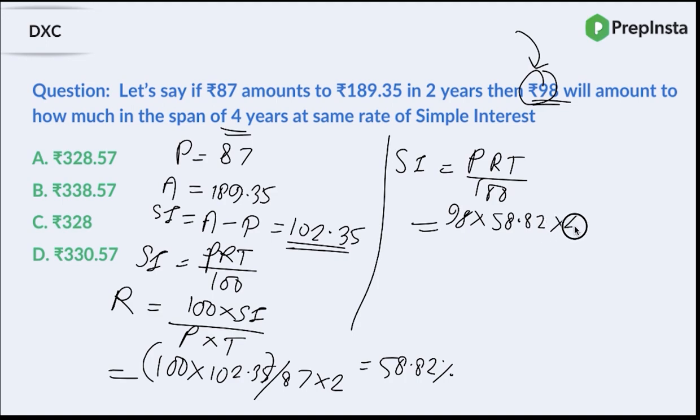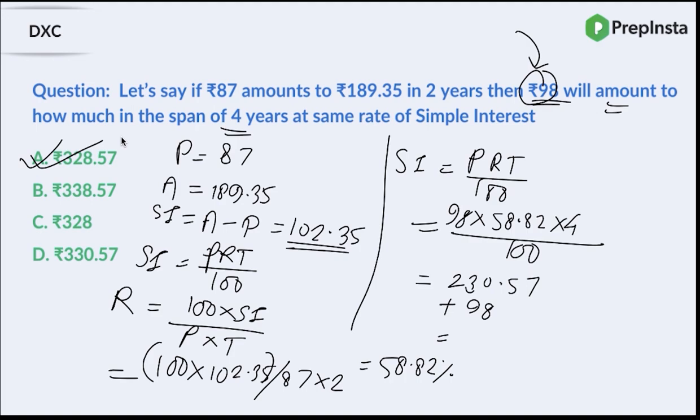T is now 4 years, right? Upon 100. So when you calculate, you will get the SI from here to be rupees 230.57. Right? So that is the SI. What are you asked in this question? You're asked the amount, right? So simply add 98 to it. So what will be your answer? Your answer will be 328.57. That's your answer. Simplest of the question you can expect.